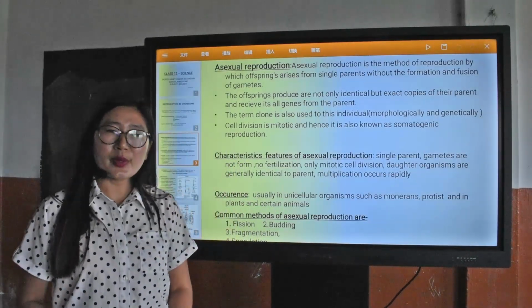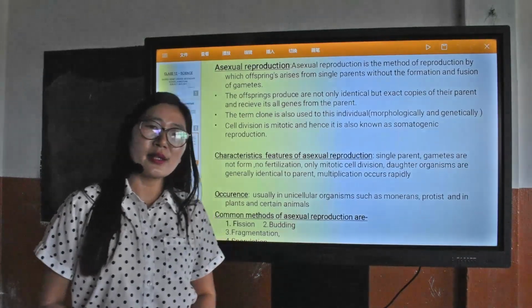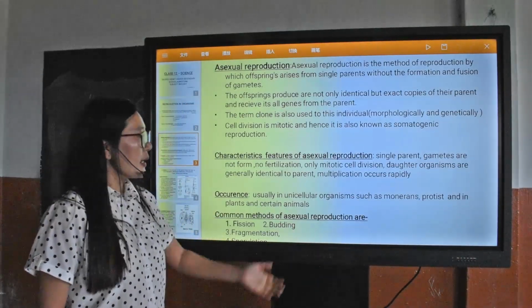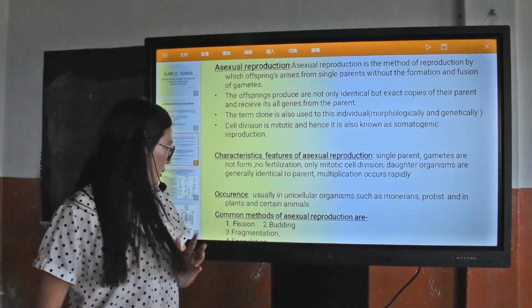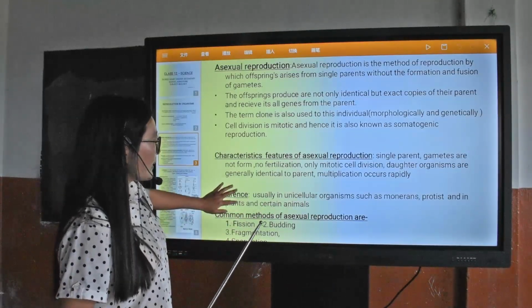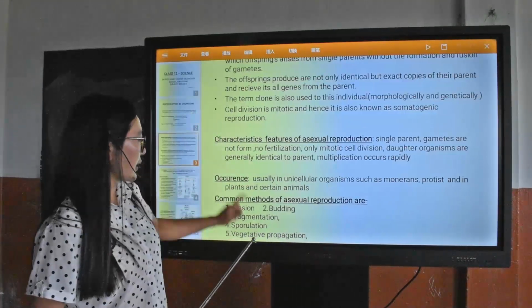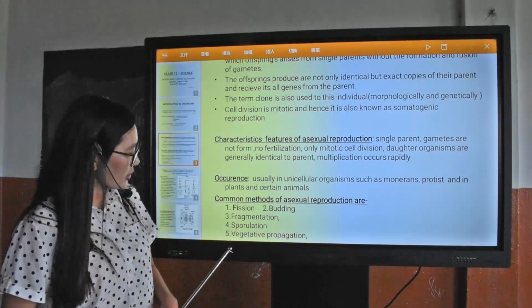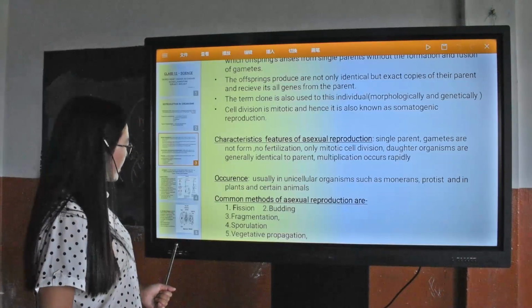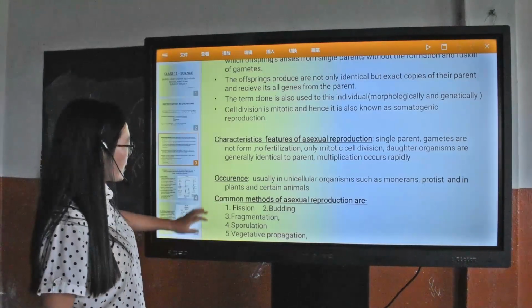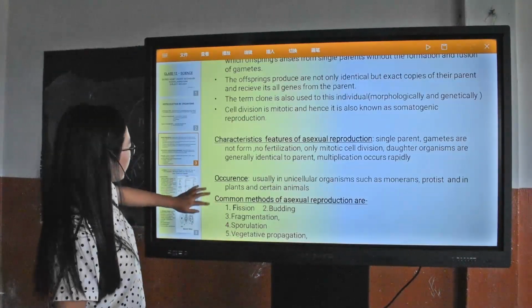This asexual reproduction usually occurs in unicellular organisms like monerans, protists, and plants, and in certain animals. Some of the common methods of asexual reproduction are given here. Number 1 is fission, number 2 budding, number 3 fragmentation, number 4 sporulation, number 5 vegetative propagation. We shall go one by one in detail.